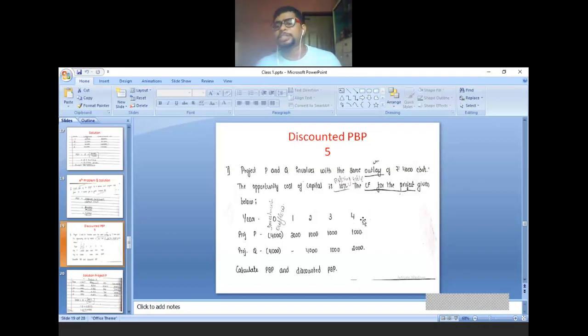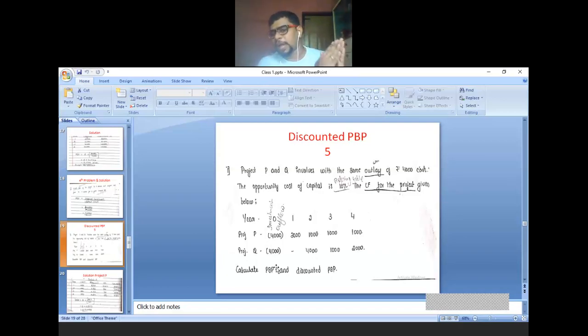You cannot do the adjustment also. Reason: depreciation is not given, tax information is not given in the problem. Now here 0, 1, 2, 3, 4. Listen carefully. Whatever amount is given in bracket means that is the investment amount. Bracket means minus symbol. What do you mean by the minus symbol?